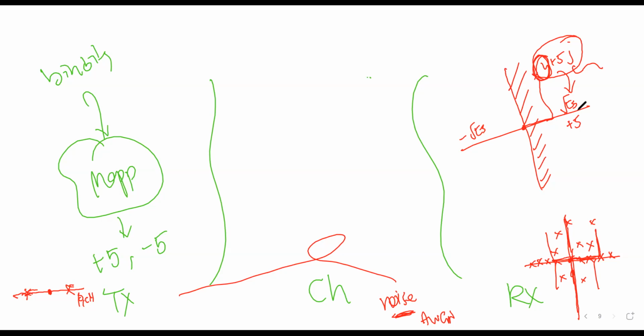So if the value is falling somewhere here, on the boundary, how will we decide? It is difficult to interpret. Is it positive energy or negative energy? It's 0 plus 5j. Now it's difficult to interpret. Can you say it is positive energy or negative energy? You cannot say, because you have a 0 here. So that time interpretation will go wrong, and your demapper fails. So every time it is not possible.